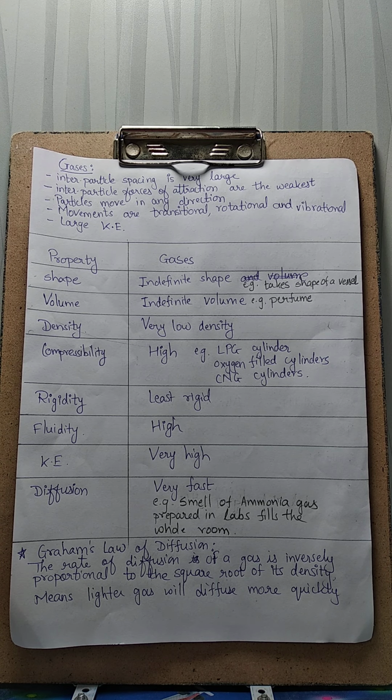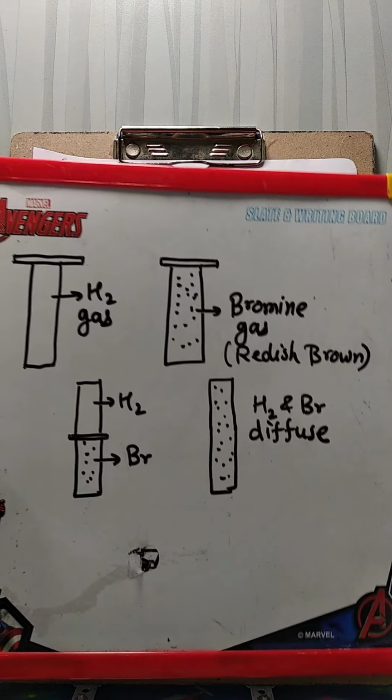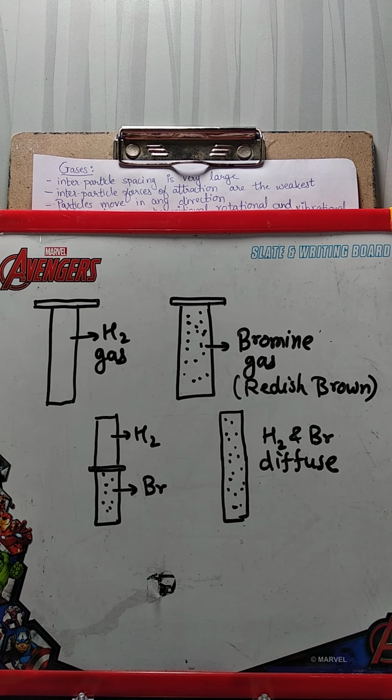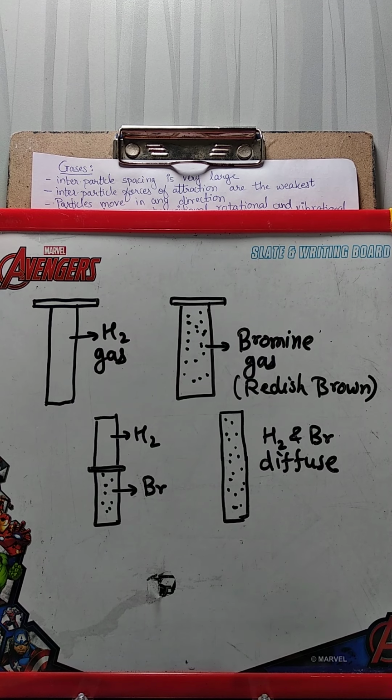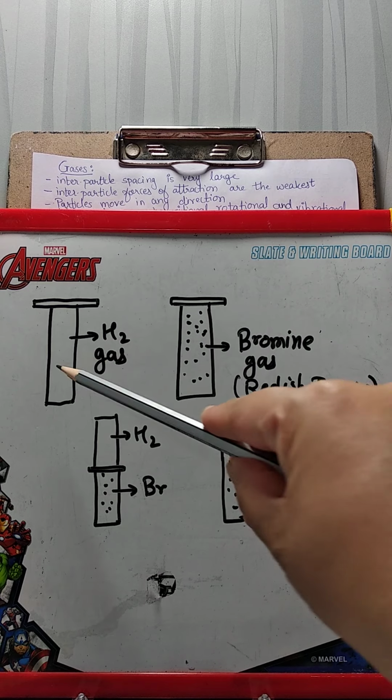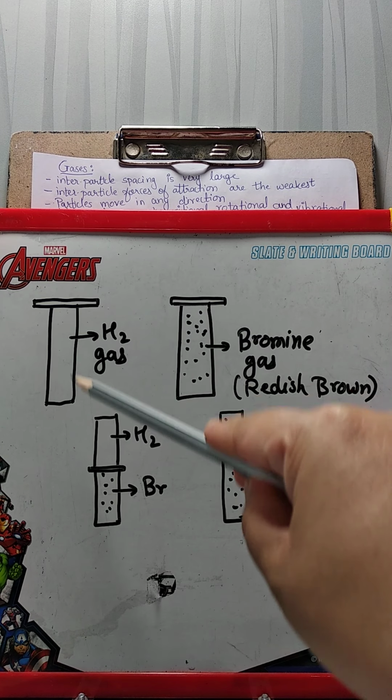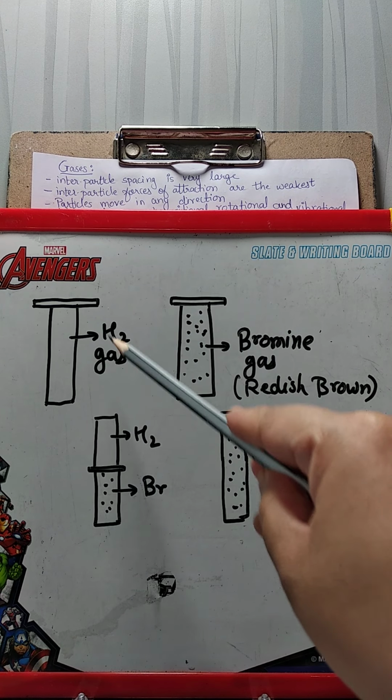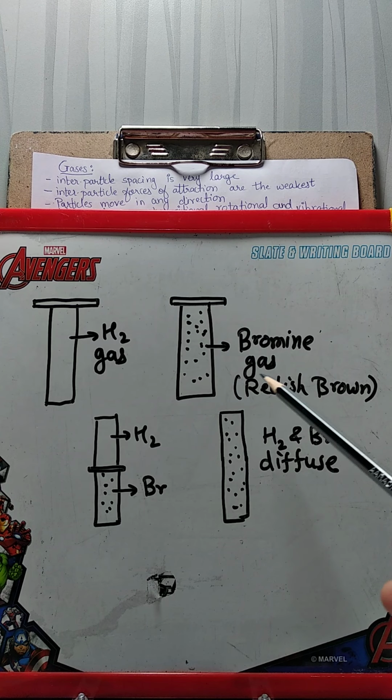Let's see what diffusion is. First of all, in this activity we have taken two cylinders. This is one cylinder, this is another cylinder. In one cylinder we have filled hydrogen gas and covered it with a lid. In the second cylinder we have filled bromine gas. The color of bromine gas is reddish brown, and again, as it is a gas it will leak, therefore we have to cover it immediately with a lid.